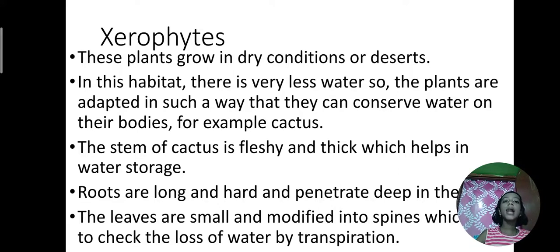But the plants here are adapted in such a way that they can conserve water in their bodies, like cactus.